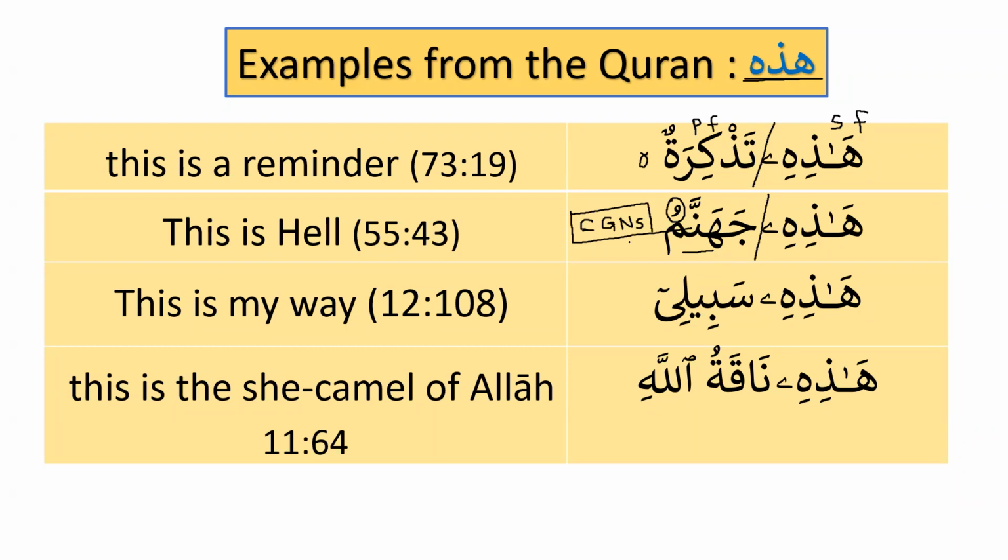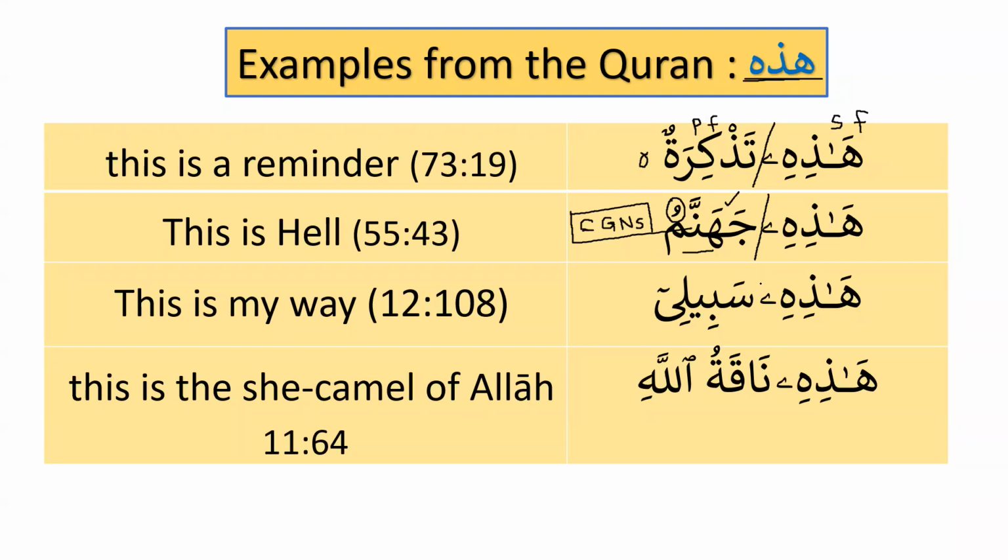So we need to know the capacity, if it is nakira or marifa. We need to know the gender, is it masculine or feminine? The number, is it single, dual, or plural? And the status, is it marfu, mansub, or majroor? And also we need to know if it is flexible or partially flexible. Is this declinable or indeclinable? So we can see over here that this is feminine and this is indeclinable. It does not have tanween. هذه جهنم, this is hell.